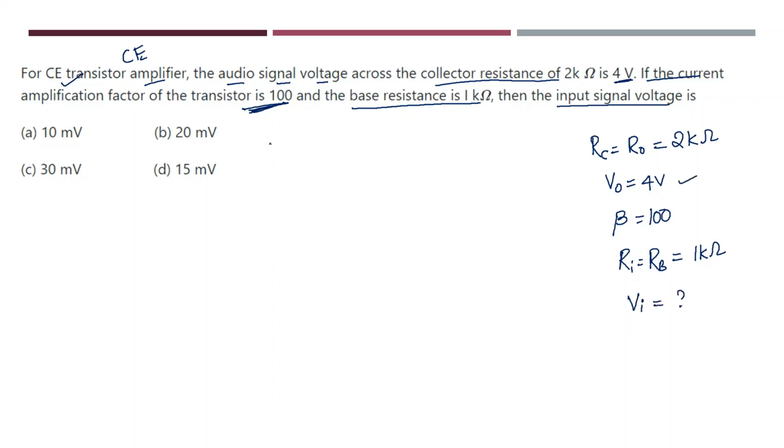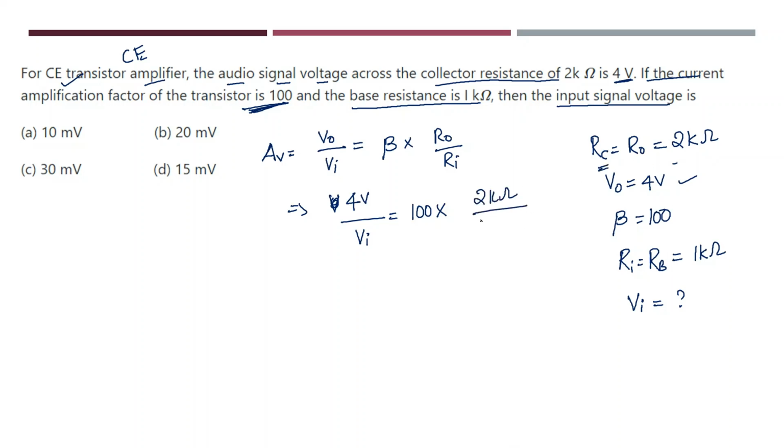Now I know the formula that voltage gain is output voltage by input voltage, and this is nothing but beta into output resistance by input resistance. Let us substitute the values. Output voltage he has given is 4 volts. Input voltage we have to find. Beta is 100. Output resistance RC is 2 kilo ohm.